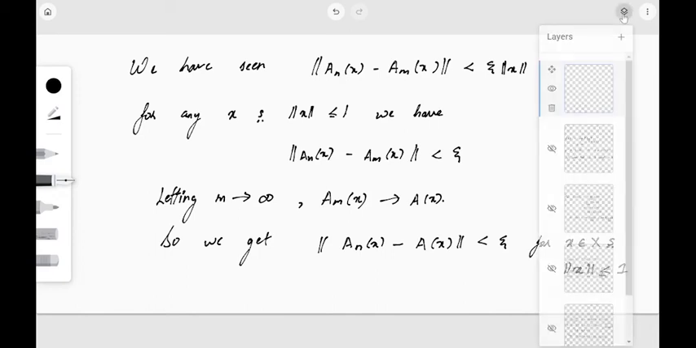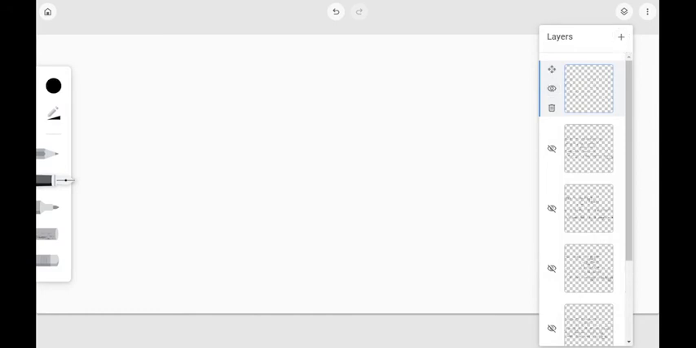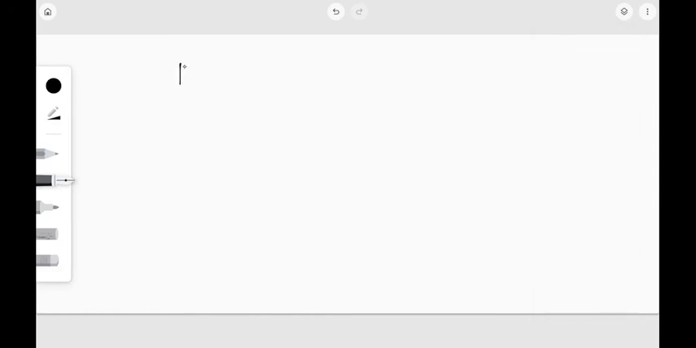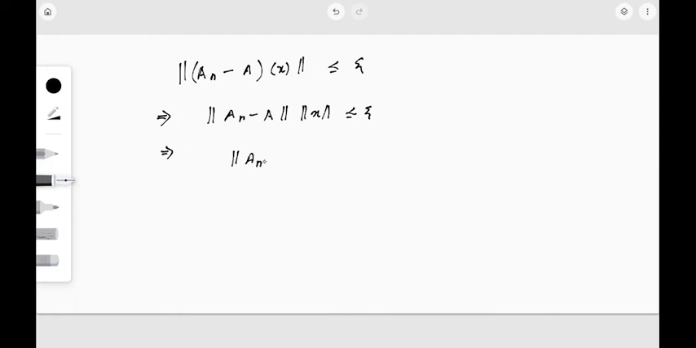So now from this, how can we say that A_n is convergent? We know that the norm of A_n minus A of x, from that inequality, is less than epsilon. So from this we can say that the norm of A_n minus A into norm of x is less than or equal to epsilon, or I can say that the norm of A_n minus A is less than or equal to epsilon, as we have chosen x such that its norm is less than or equal to 1.